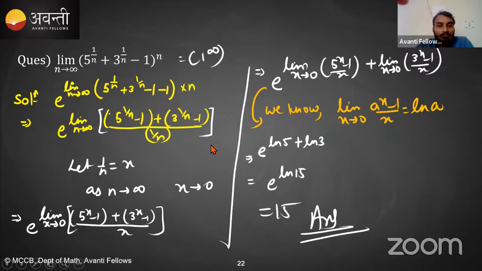Is this clear? Please remember the formulas. The important results and series expansions you have to remember. They are really, really important. Tell me quickly in the chat box if it is clear. Any doubts, students? Any doubts?